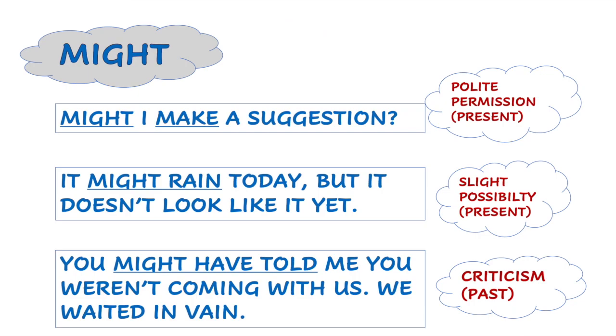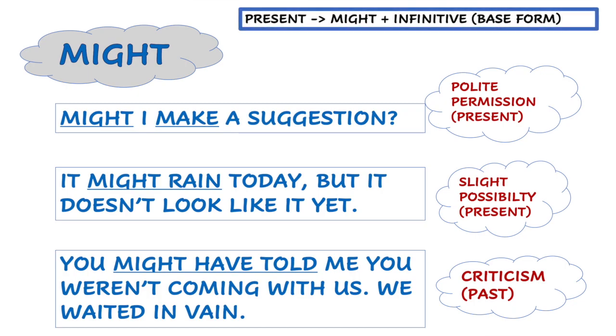You might have told me you weren't coming. We waited in vain. We waited for nothing. This is criticism. And you can replace might with you could have told me or you should have told me in this case. So if we look at the form, very simple. As I said, with modal verbs, we keep it simple.